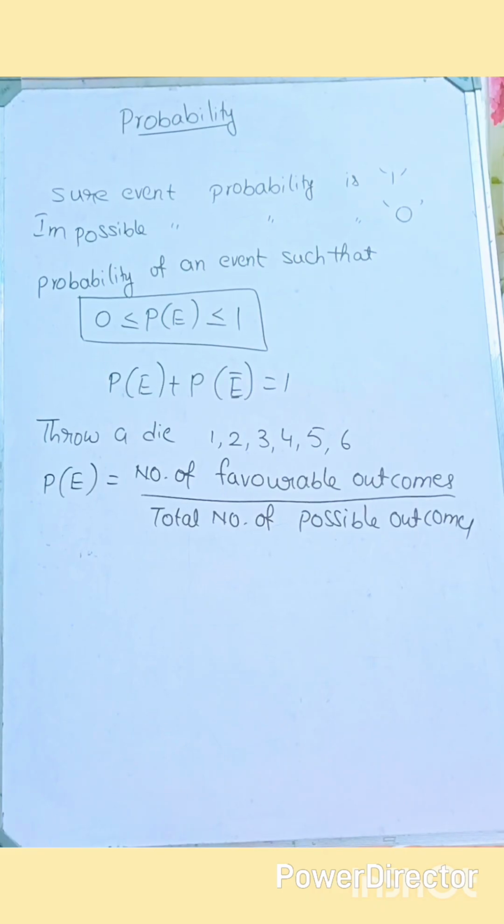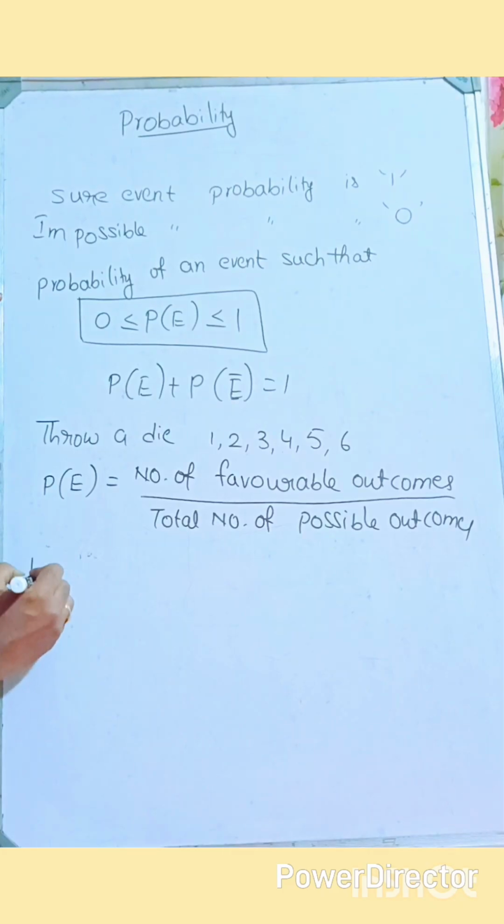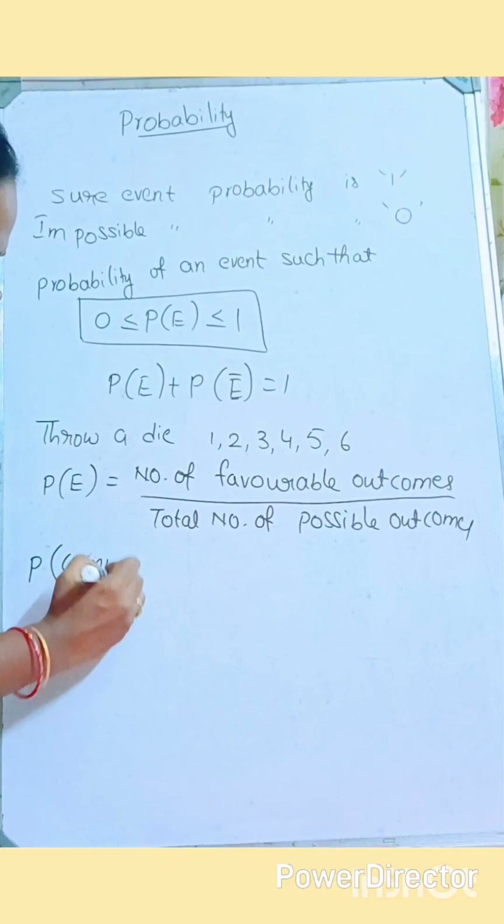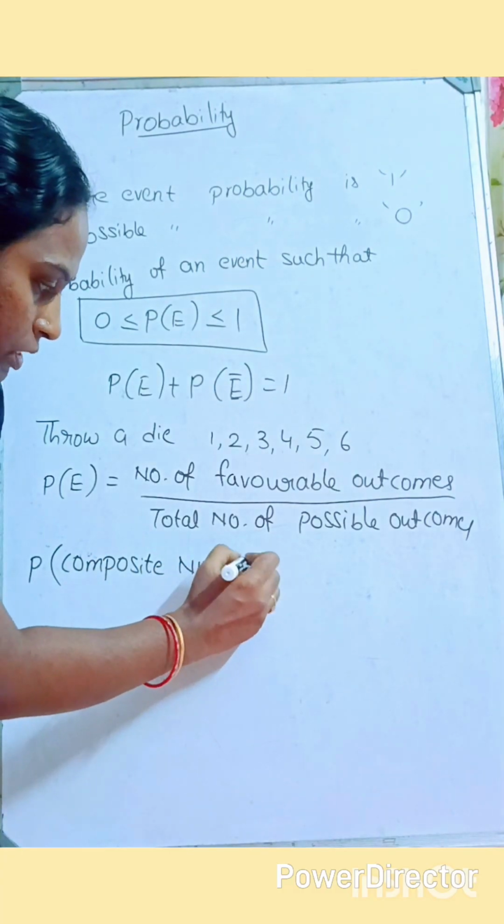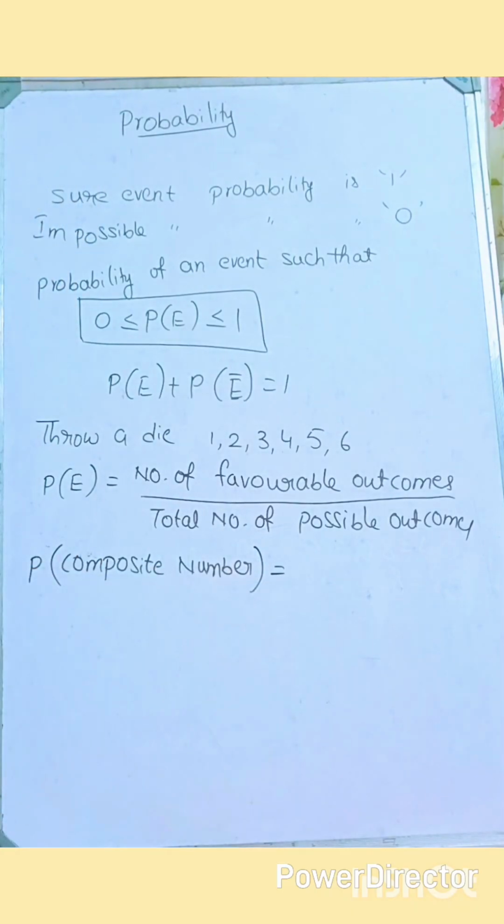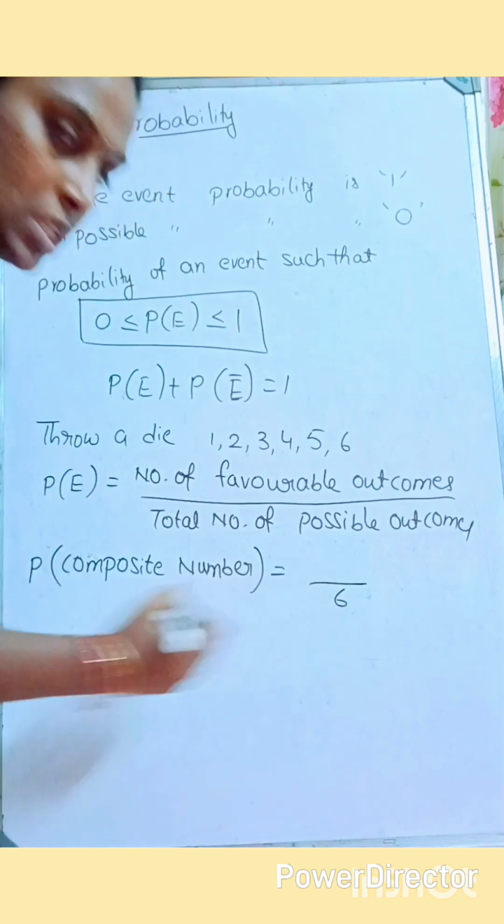Okay, so once you see the question, when you throw a die, what are the possible outcomes? What are the numbers there? 1 2 3 4 5 6. Yes. Now as per the question, we have to write the answer. If they are asking about the probability of a composite number, when you throw a dice, the total number of possible outcomes is 6. We understood this one, correct?